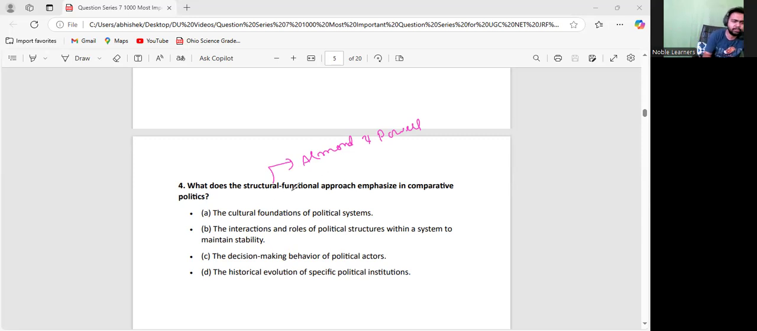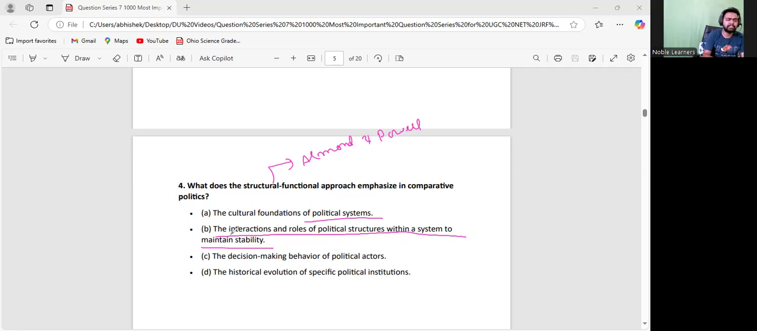Now let us understand what the structural functional approach is all about. The cultural foundation of the political system, the interaction and role of the political structure within a system to maintain stability, the decision-making behavior of political actors, the historical evolution of specific political institutions.